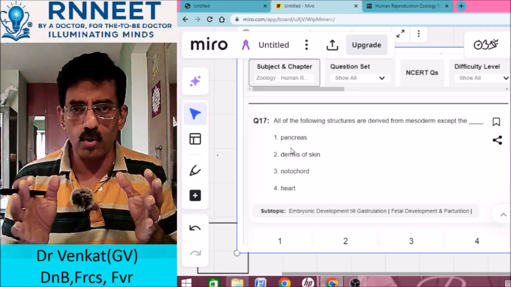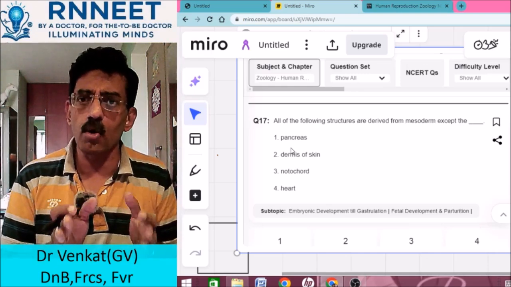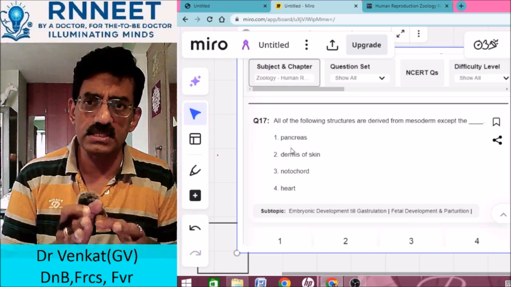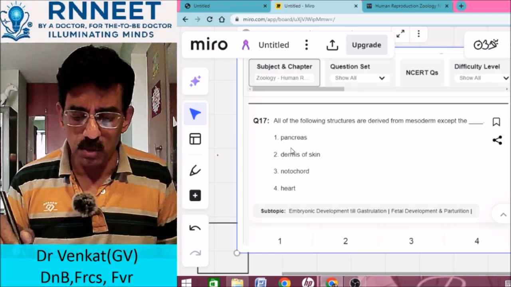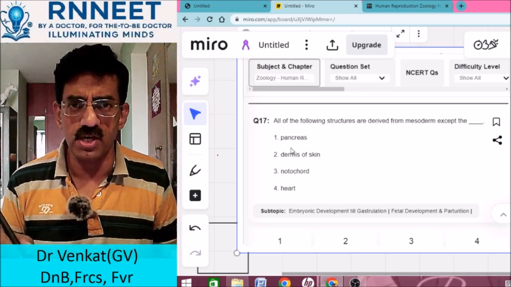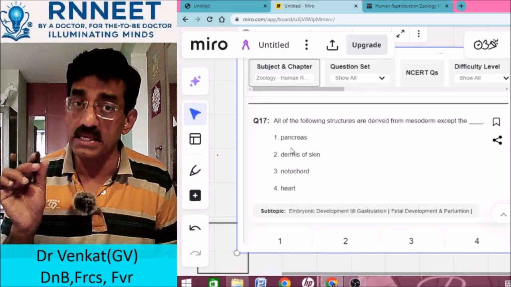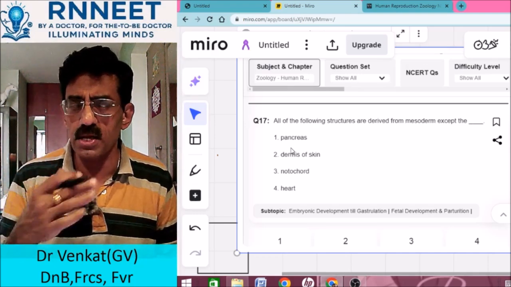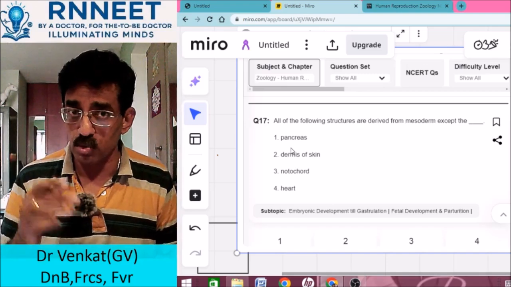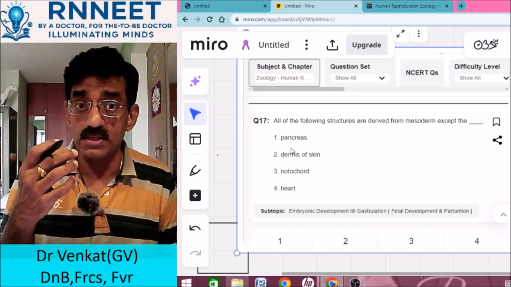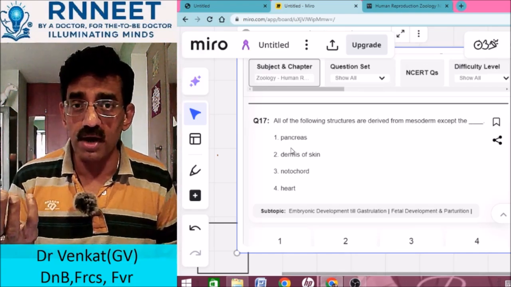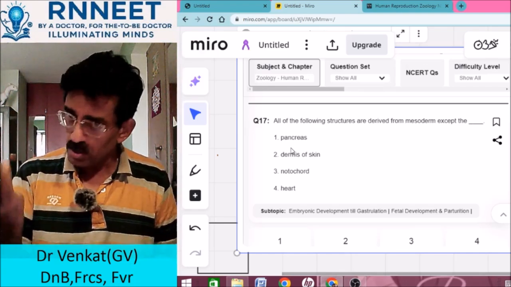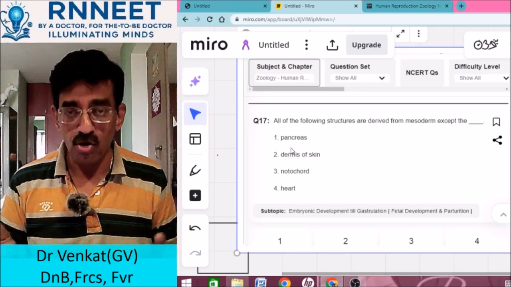So we're going to be only doing those questions which are important, at the same time that you understand the whole topic. This question is basically about which structure is derived from the mesoderm, except. Now, mesoderm basically forms the skeletal system. Therefore the cardiovascular system, correct, is derived from the mesoderm. So the heart is there. Okay.